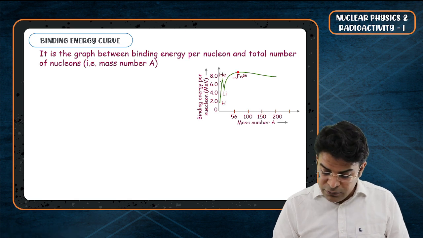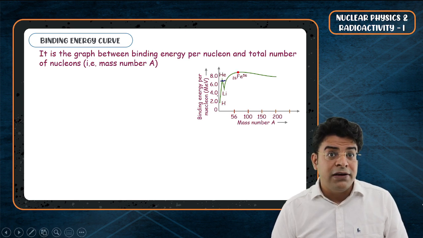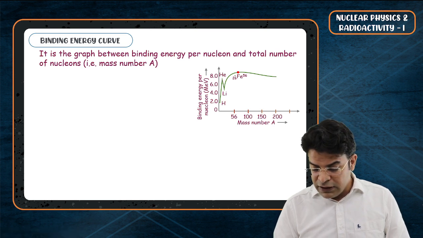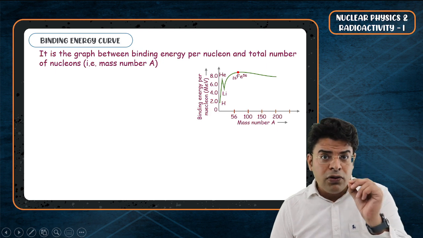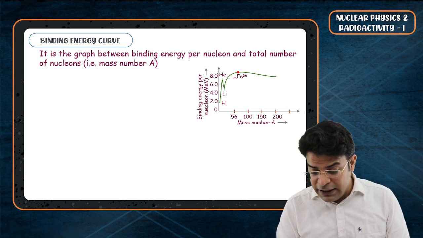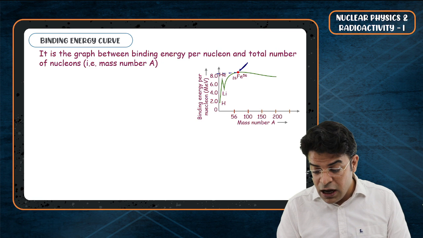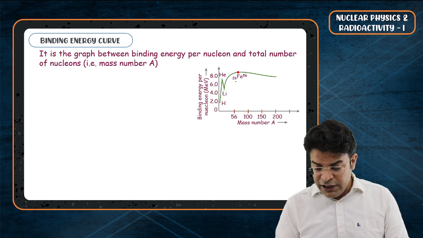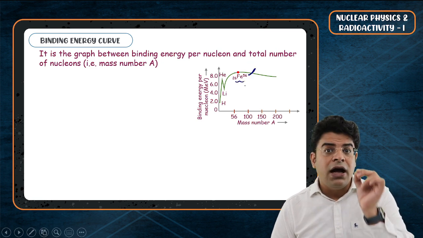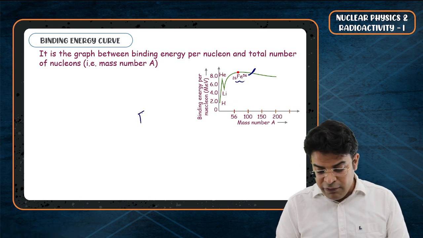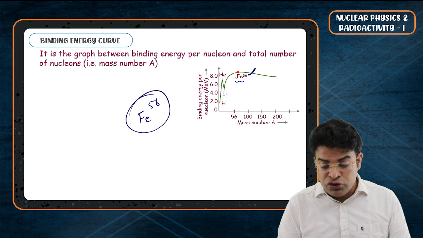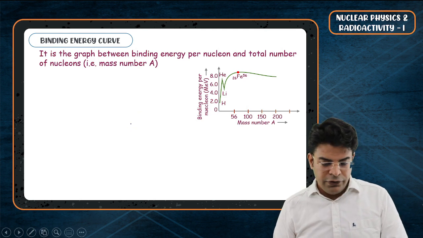Now, for helium, you find quite high binding energy per nucleon, and you can see the topper of this graph, the particular nucleus which has got the highest binding energy per nucleon is iron. Fe56 has the highest binding energy per nucleon. So do remember that Fe56 is the most stable nucleus.